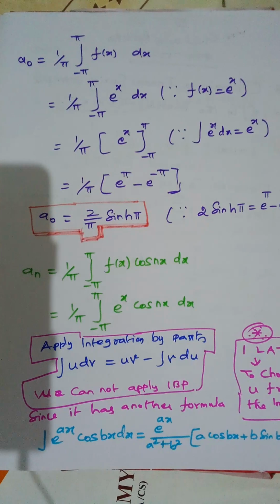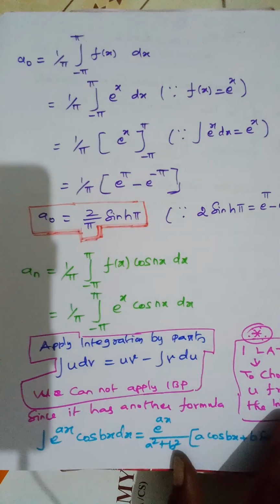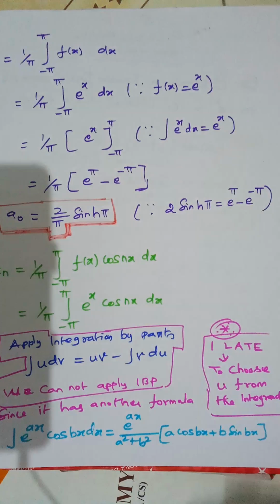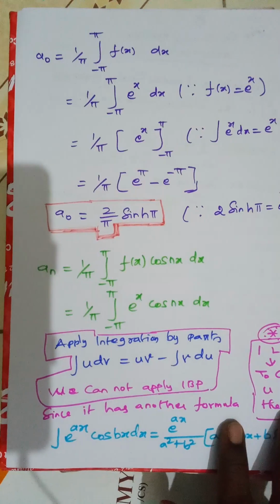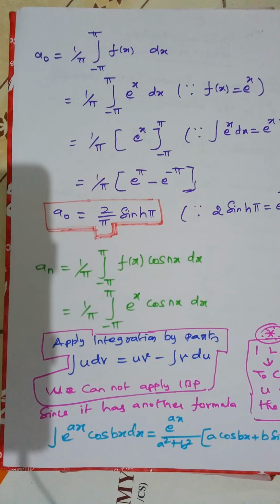So already we know the formula 2 sinh pi is equal to e power pi minus e power minus pi. So that is the formula, and I have written it in this place. So according to this formula, I can write this. a naught is equal to 2 by pi sinh pi, which is the answer for a naught. So let me move to the next one.